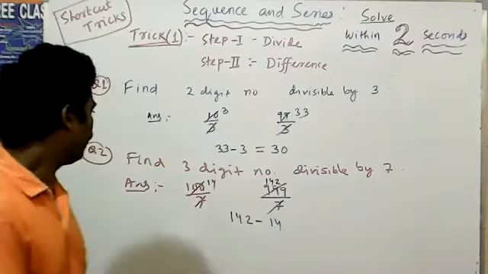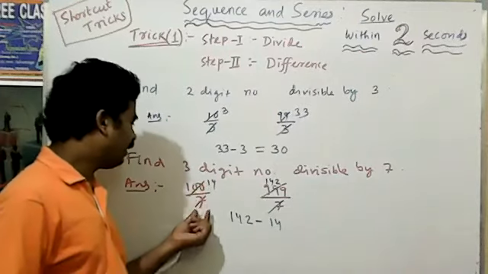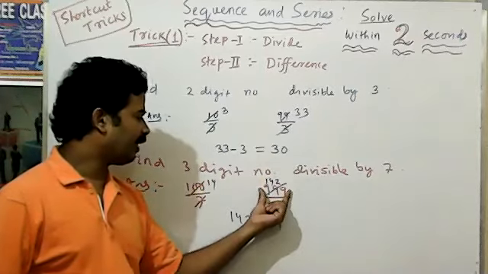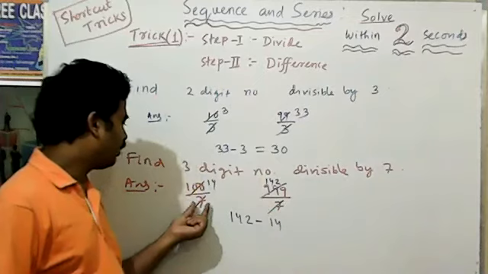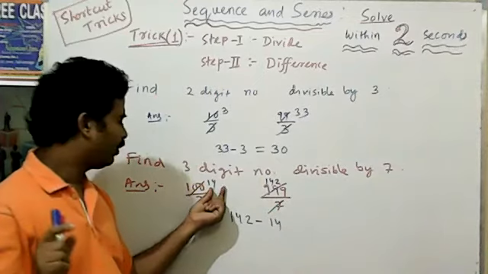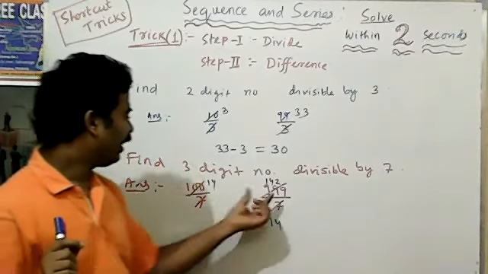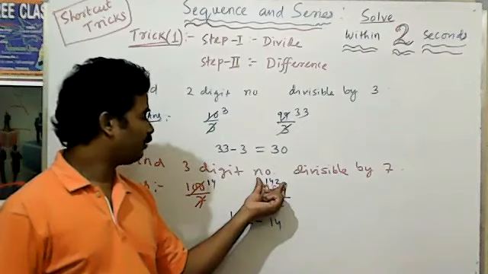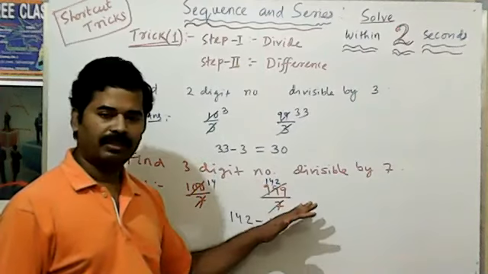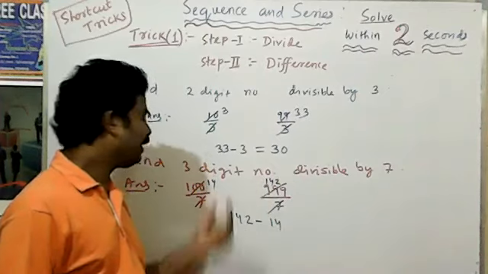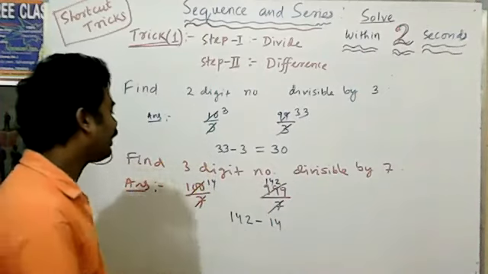Now here, the smallest is 100 divided by 7, and the largest is 999 divided by 7. So 7 से divide करने से 14. Delete the remainder. You have to take only the quotient. Here 999 divided by 7, the value that comes is 142. Remainder नहीं लेना है. So we have 142 minus 14.